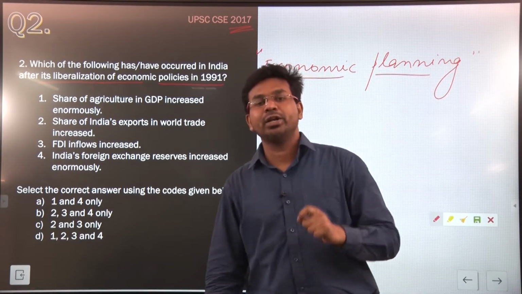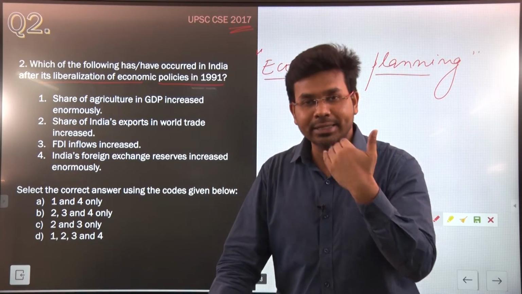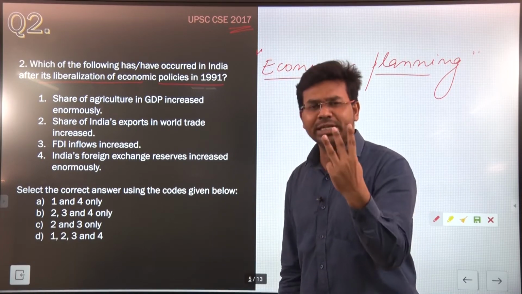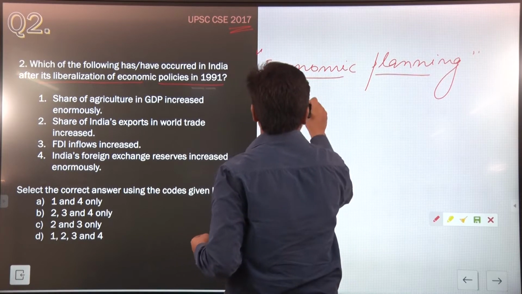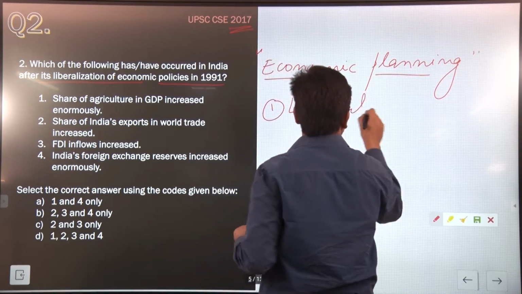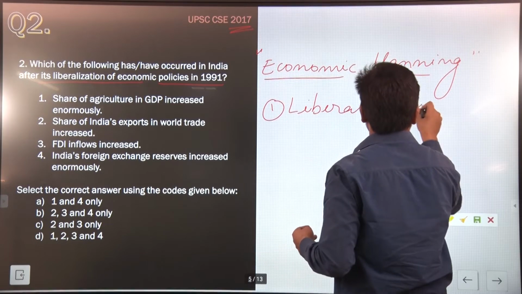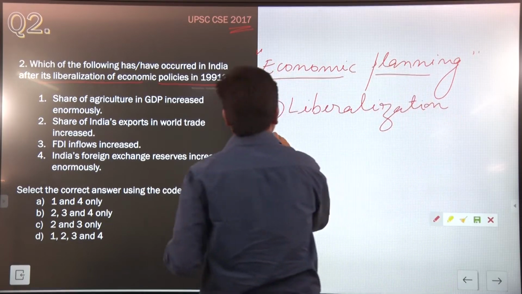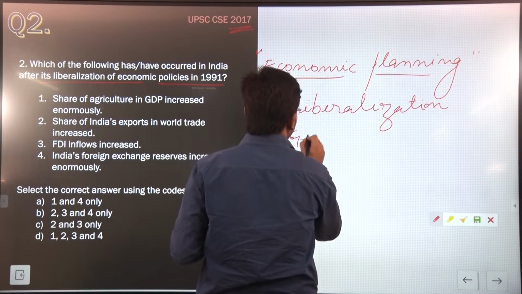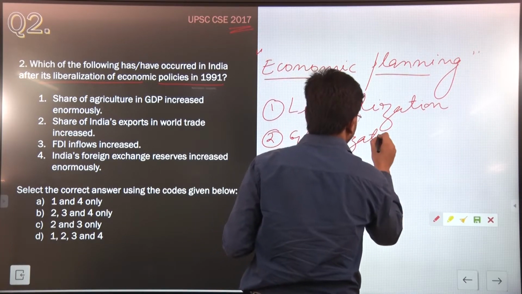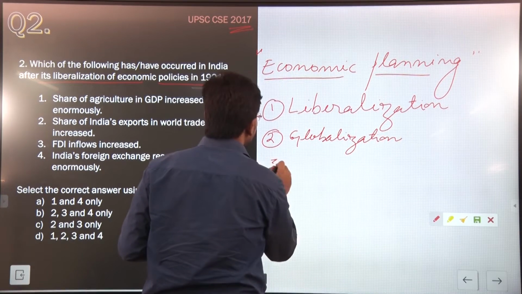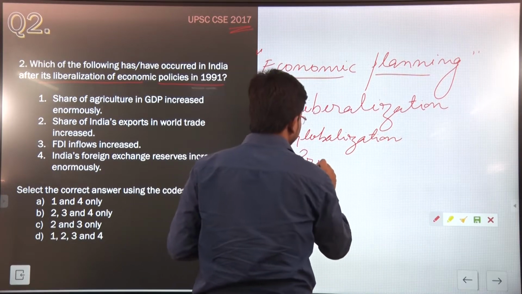Under this economic policy, the Indian economy did three major reforms. One of the reforms is known as liberalization. The second one is known as globalization. And the third one is known as privatization.